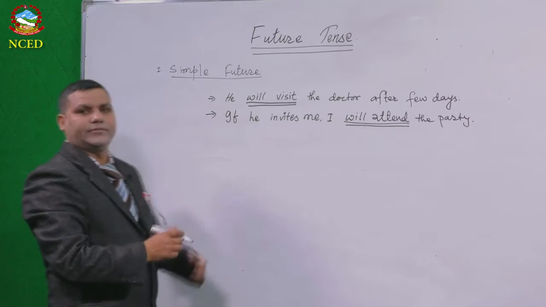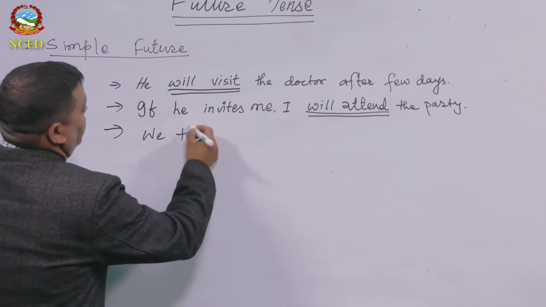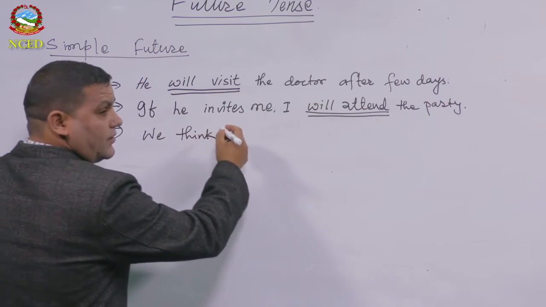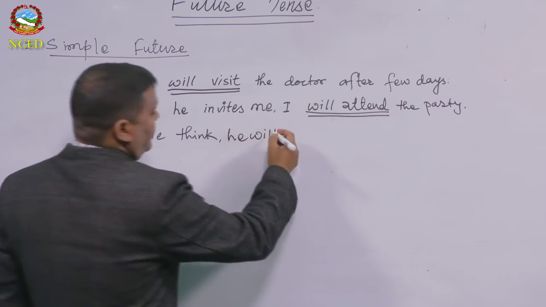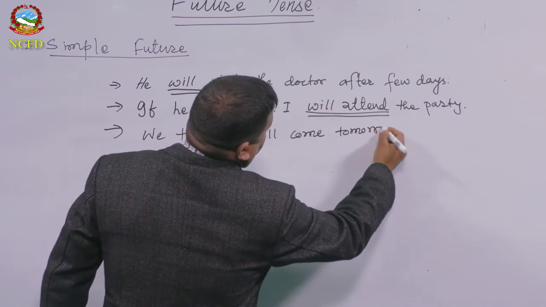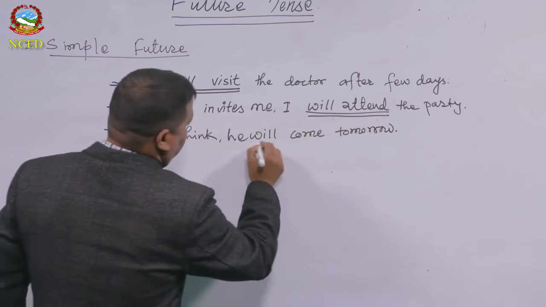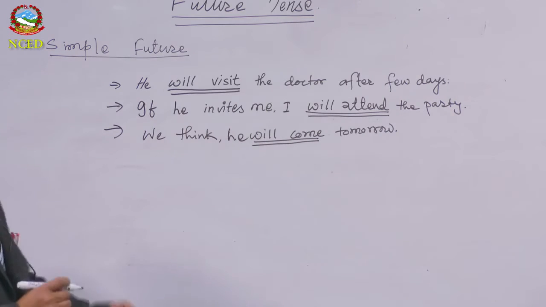Yes. The last one. We think he dash dash tomorrow. That's why comes, will come, coming. What is the right answer? Will come is the right answer. So we think, comma, he will come tomorrow. So will come must be double underlined. That is how you have to answer.